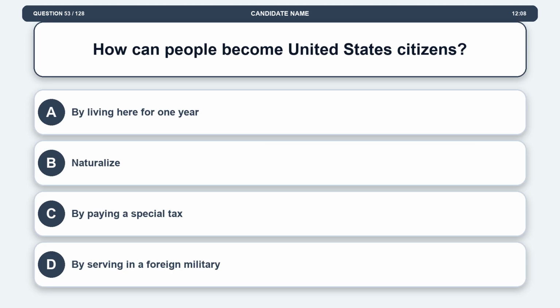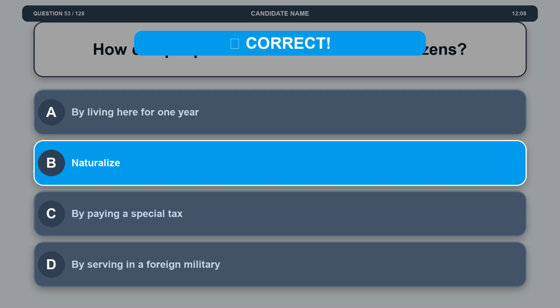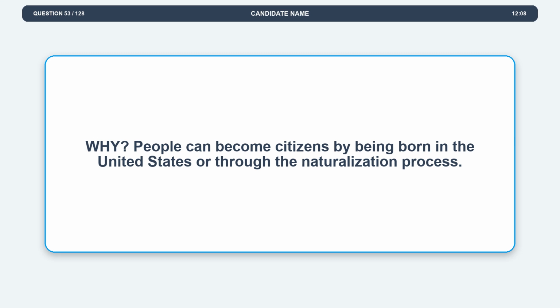Question 53. How can people become United States citizens? Option A, by living here for 1 year. Option B, naturalize. Option C, by paying a special tax. Option D, by serving in a foreign military. The correct answer is option B, naturalize. Explanation: people can become citizens by being born in the United States or through the naturalization process.